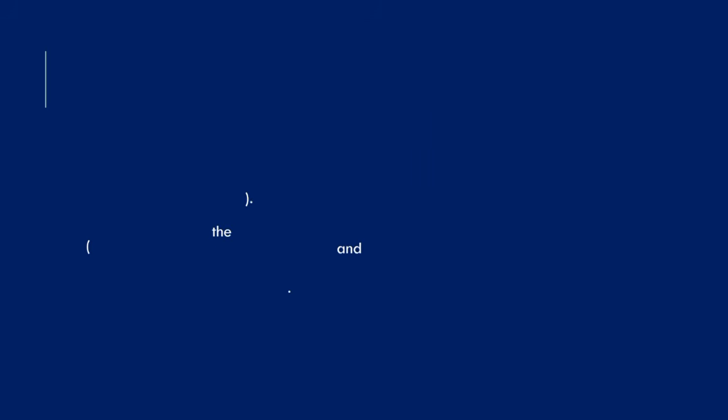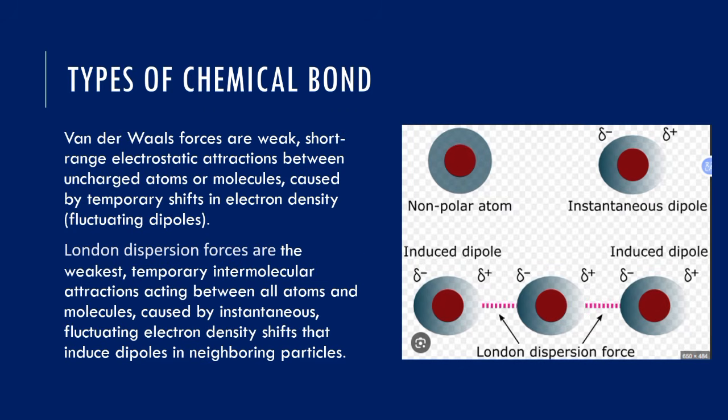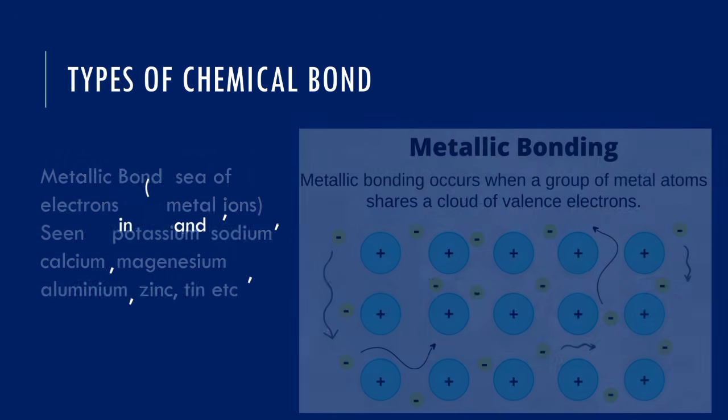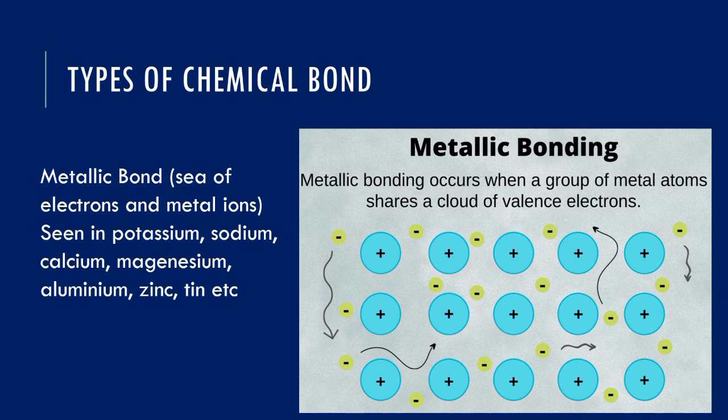Chemical bonding. The noble gas is the type of bond that exists between the noble gases. It's called a van der Waals force. It's a London dispersion force, and it's very, very weak, and it is found majorly in noble gas atoms. Metallic bond: a sea of electrons surrounding positive metal ions. What happened here? A metal releases its electron, and the electron roams freely when there is no other atom to accept it. So the electrostatic force of attraction that exists between the sea of electrons that have been released by the metal and the metal ions is what we mean by metallic bond.